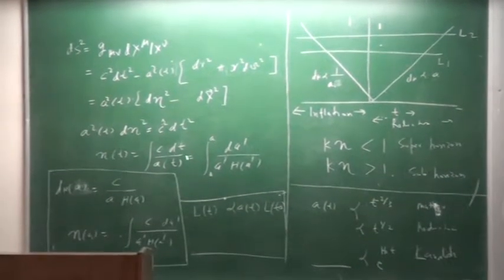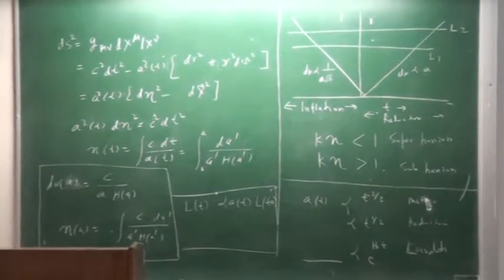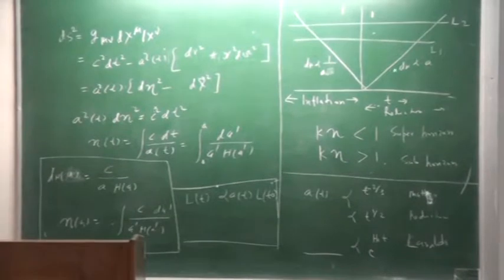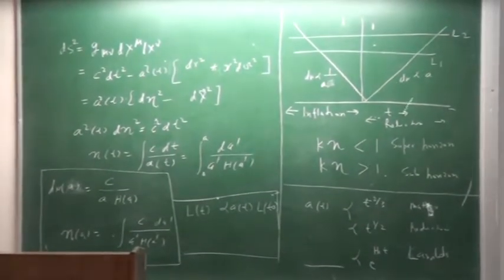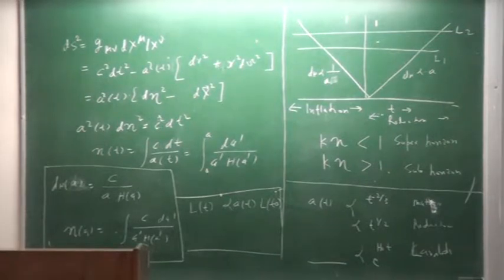You can do this exercise and repeat it for eta also. It turns out that if you put in the radiation case, then this is how the Hubble length changes with time. So basically it becomes smaller and smaller. In a radiation dominated universe, the Hubble length increases linearly with a.